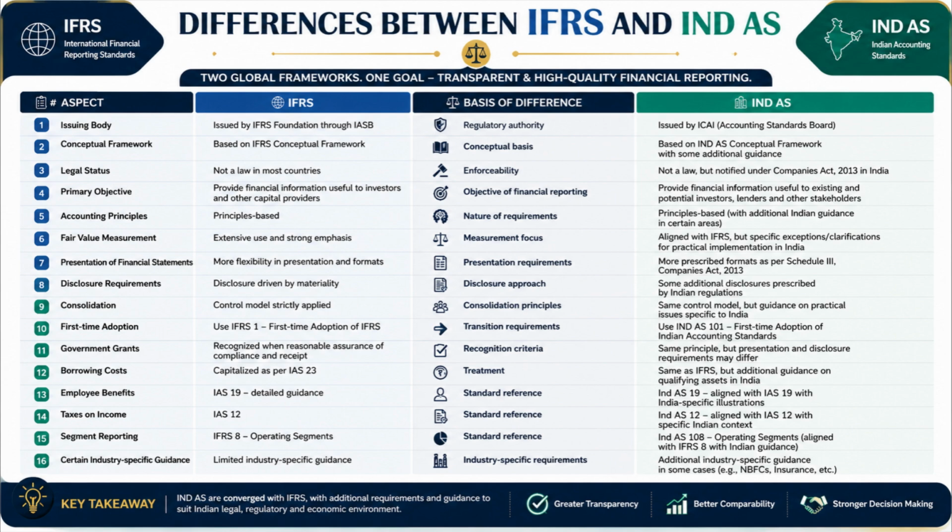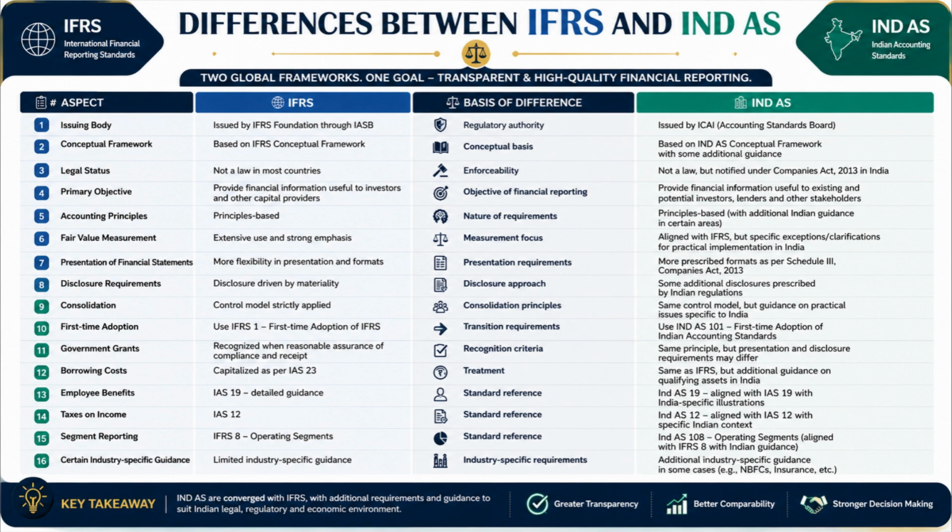Number 6. IFRS places strong emphasis on fair value measurement, whereas IND AS aligns with IFRS but provides some practical exceptions and guidance for Indian entities. Number 7. IFRS allows greater flexibility in presenting financial statements, whereas IND AS follows additional presentation requirements under Schedule 3 of the Companies Act. Number 8. IFRS disclosures are mainly driven by materiality and professional judgment, whereas IND AS requires some additional disclosures mandated by Indian regulations.